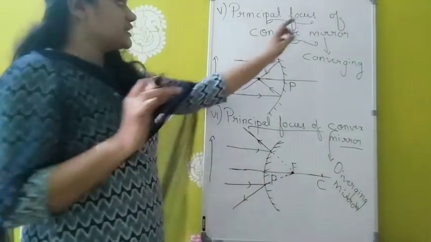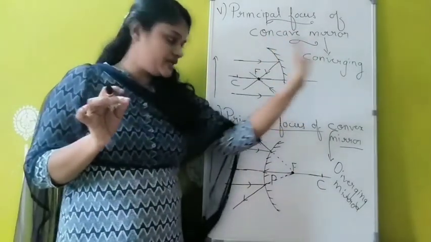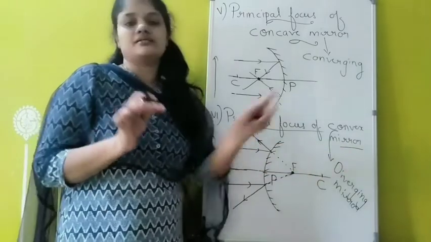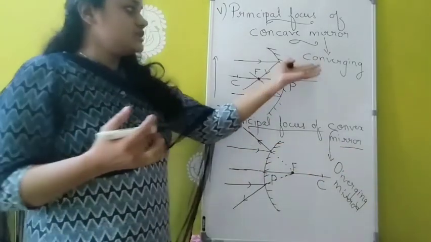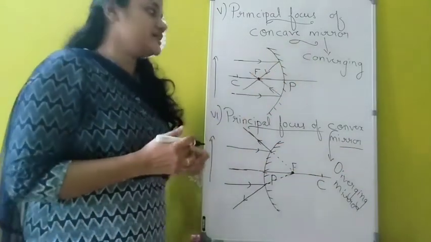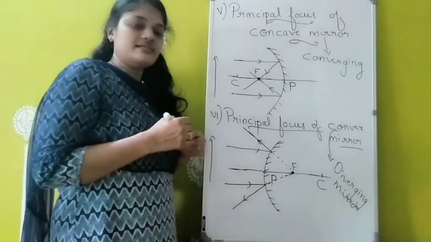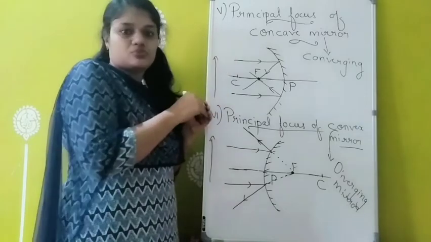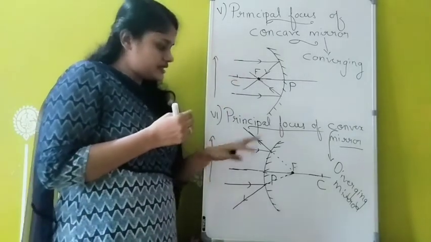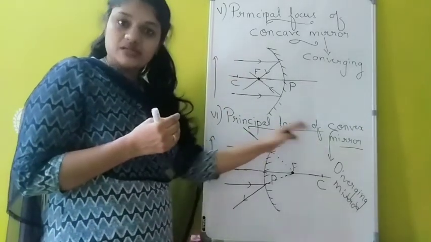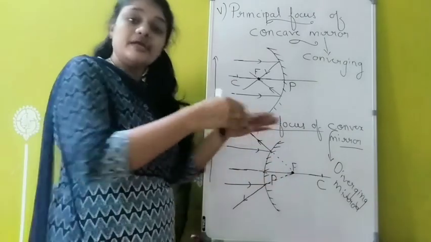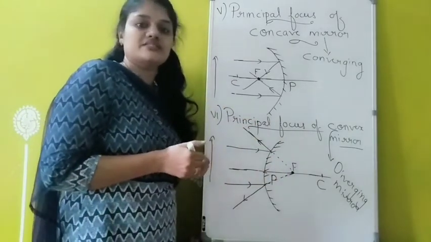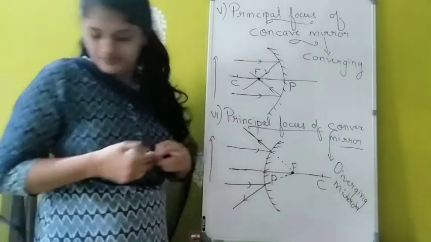So what is another name for a concave mirror? Converging mirror. The other name for a convex mirror is diverging mirror. Sometimes they will ask why a concave mirror is considered a converging mirror. The reason is that after reflection, the light rays converge at a point, or meet at a point. That is why it is called a converging mirror. In the case of a convex mirror, after reflection, light rays diverge from a point. That is why it is called a diverging mirror.